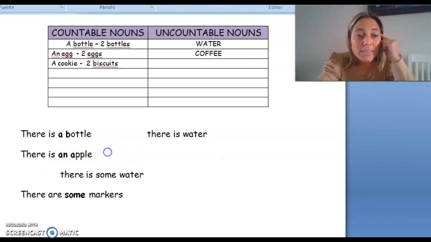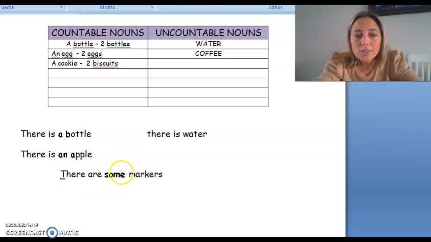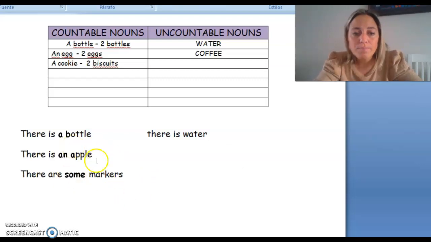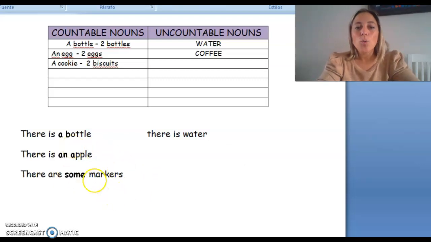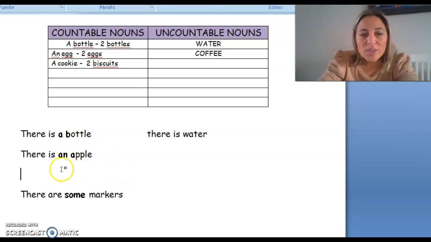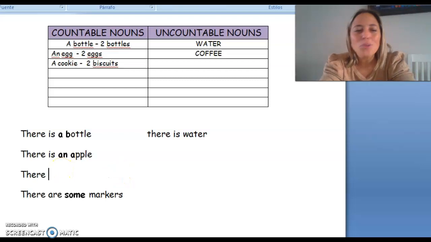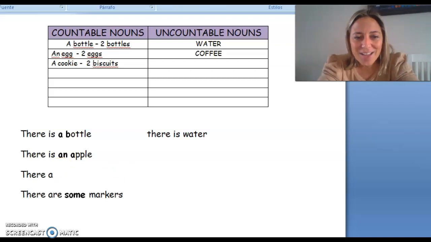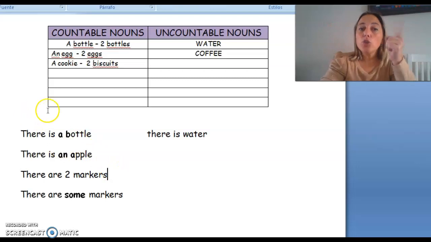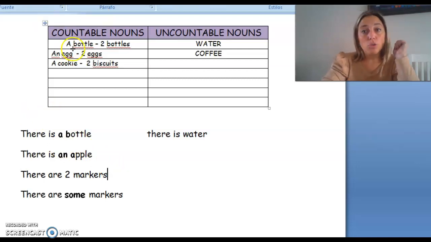Yes, but when it's plural, like bottles, markers, we can say the number. There are 2 markers, or you can say, when you don't want to count, there are some. Yes, there are 2 markers, or there are some markers. I don't know how many. Yes, so we can use there is or there are for countables.